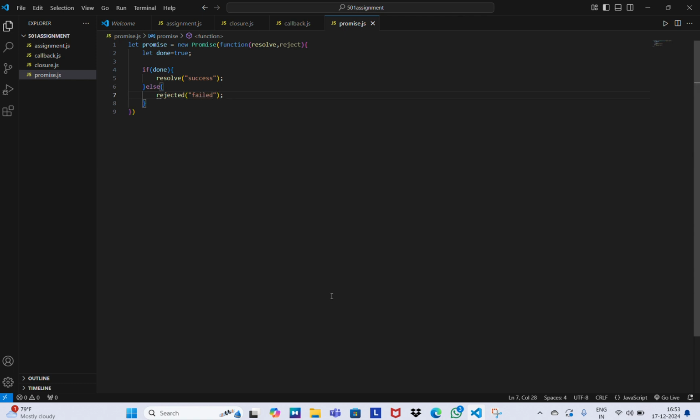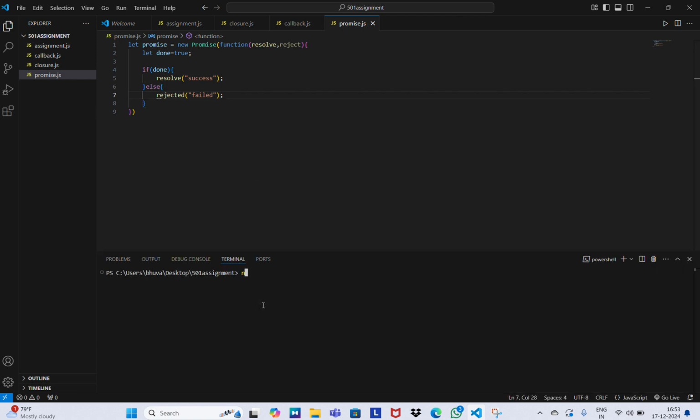This is a simple promise example. Let us run this, node promise.js. Yeah, this is a simple promise example.